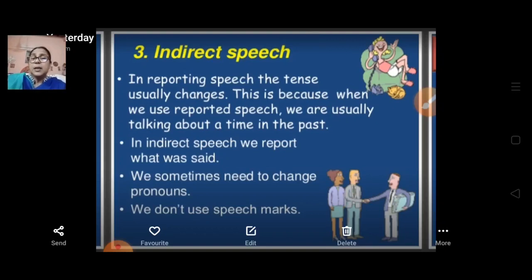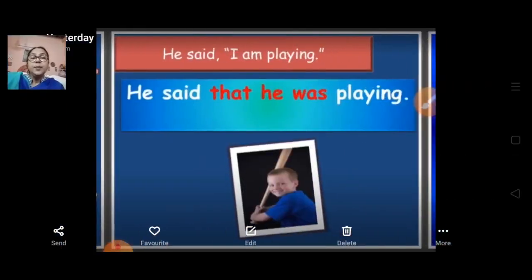One very important thing in indirect speech is that we are not supposed to use reported commas, speech marks or inverted commas. So, if I am going to give you a few examples of indirect speech, that is written in this picture also. He said, I am playing, that we have already seen in direct speech, the same example. If it is written in indirect speech, how will it be? He said that he was playing.